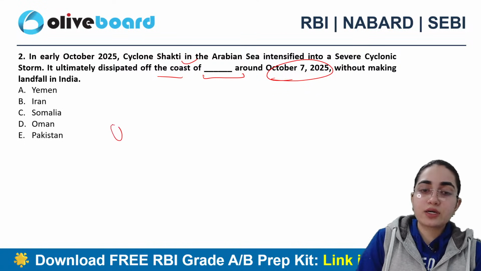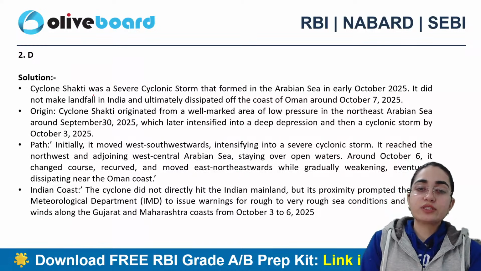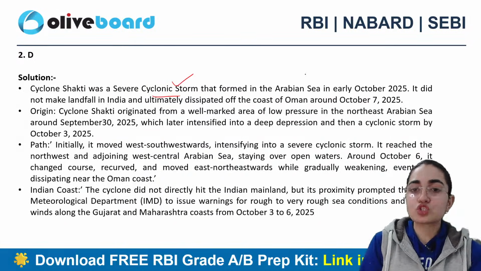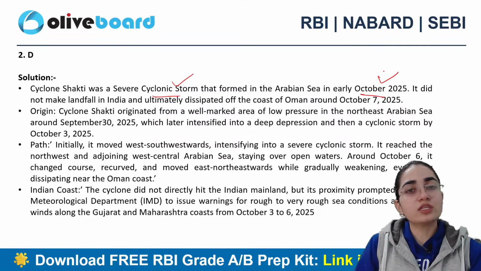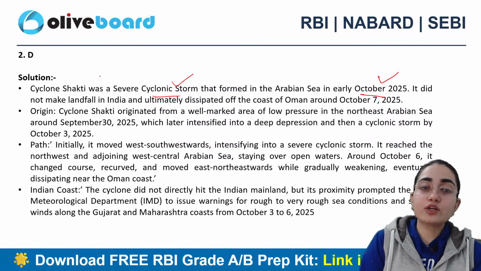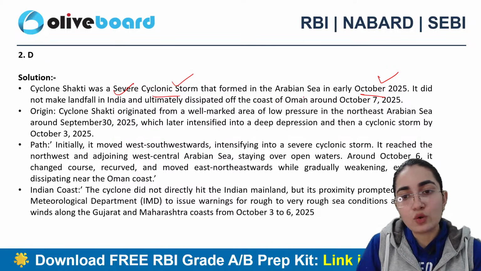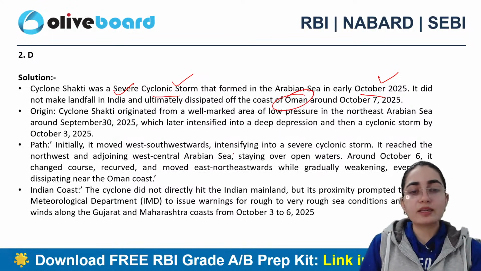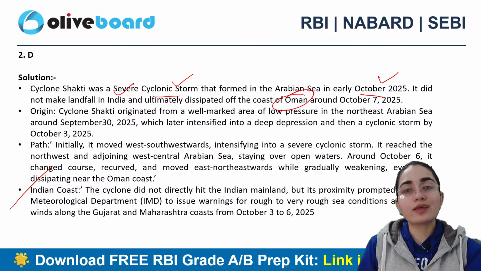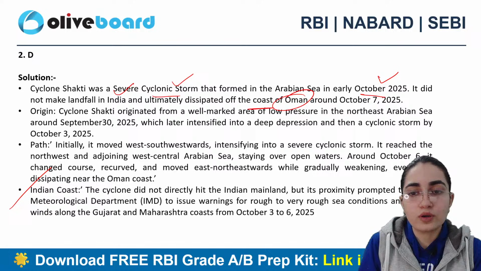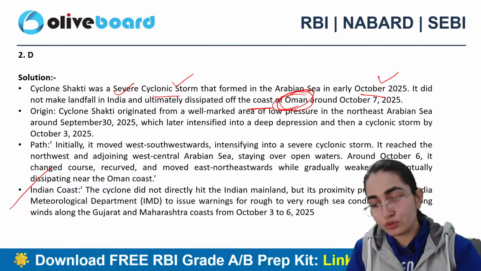Very precise. So the correct answer is Oman here. So what has happened is a clear explanatory part of it. Cyclone Shakti was a severe cyclonic storm that was formed in the Arabian Sea, right? It was formed in early October 2025. Of course, it did not make any landfall in India, ultimately dissipated off the coast of Oman only, right? So that is the correct information about it. Even from the perspective of the Indian coast, it did not directly hit India, but it dissipated off the coast of Oman itself, right? So this is important for all of you to remember.